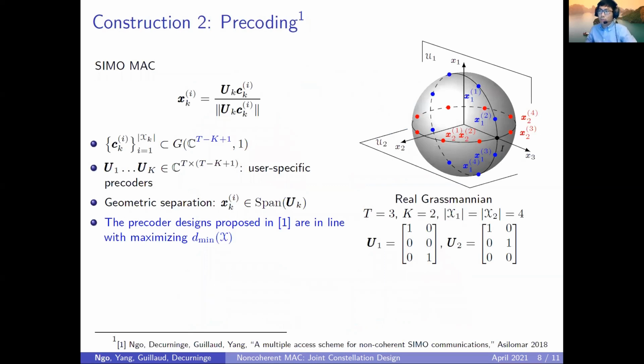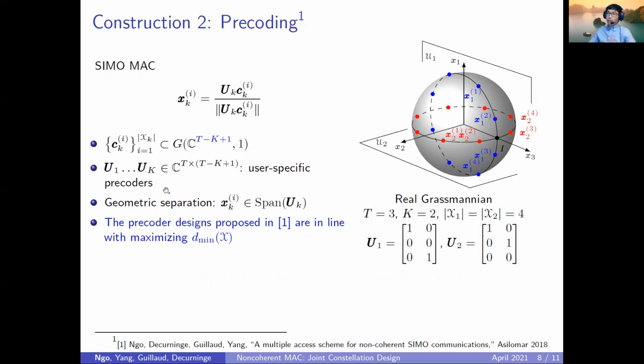Now, the second construction that we would like to analyze is the precoding design that we have proposed in our previous paper. This design is proposed for the SIMO-MAC, so all the users have a single antenna. And the idea is to start from a single user constellation in a lower dimension, and then we encode this single user constellation to obtain a constellation of a user in the MAC. By designing a set of encoders that are specific to each user in the MAC, we obtain a set of individual constellations for the MAC.